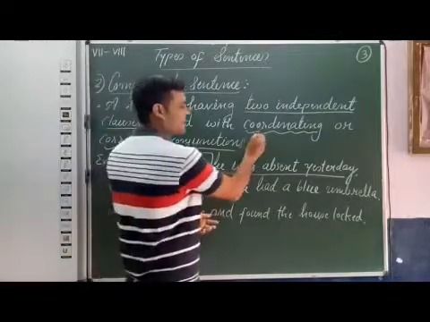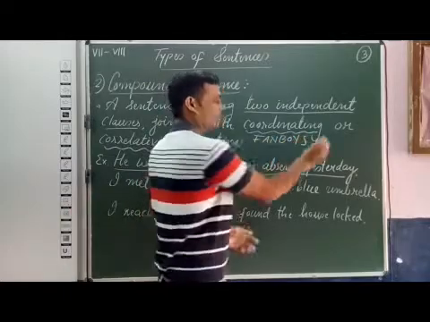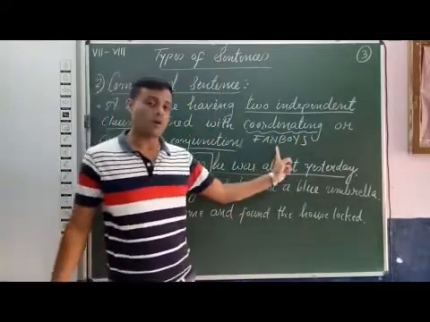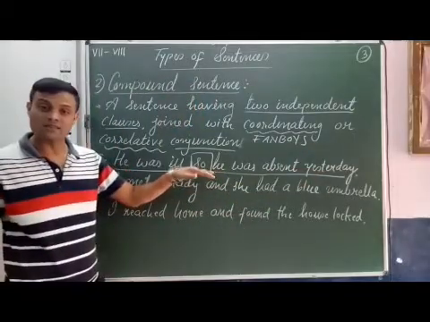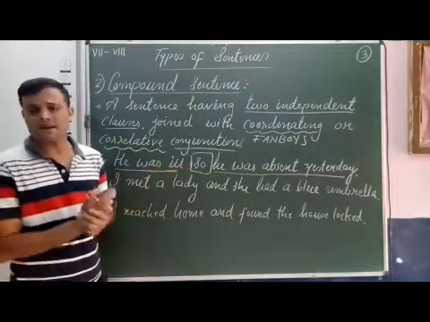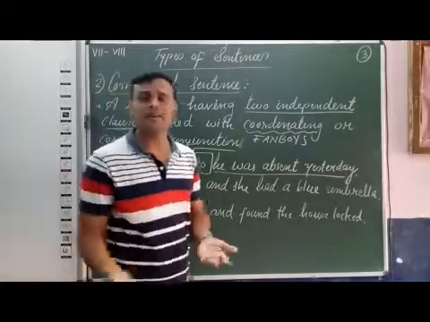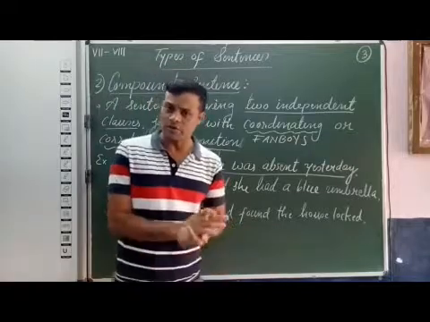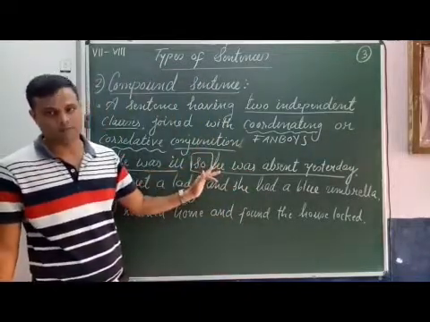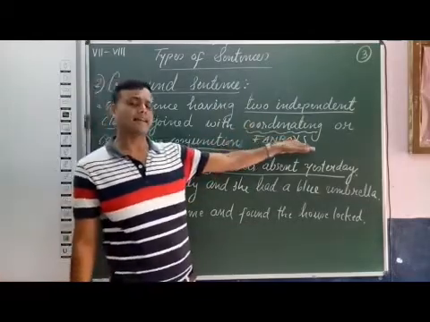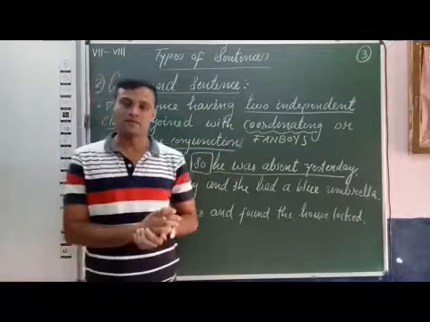We know the coordinating conjunctions, FANBOYS: for, and, nor, but, or, yet, and so. So here the coordinating conjunction so is there, and two independent clauses are there. He was ill, complete meaning. He was absent yesterday, it also has complete meaning. So two independent clauses are joined with the conjunction so, and this sentence is a compound sentence.